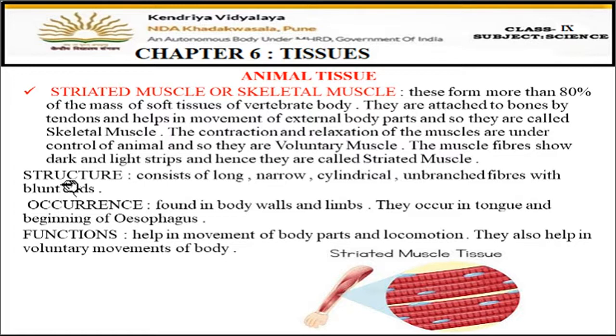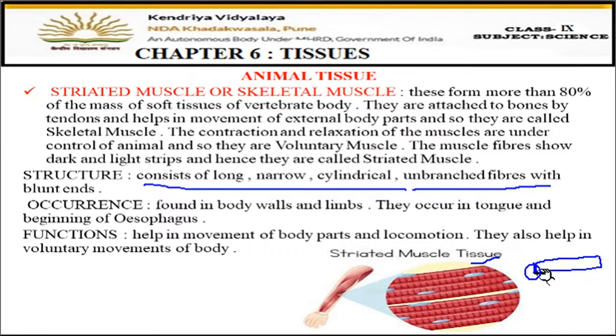Now let's study about structure. So they consist of long, narrow, cylindrical, unbranched fibers. So you can see here these cells are long, they are narrow, they are cylindrical in shape, then they are unbranched. Remember, this is unbranched fibers. They do not have branches. Fine. With blunt ends, and all the ends are blunt. Blunt means like this. This should be the shape of the cell. And they have some dark and light color bands present on them. Such bands are shown here, right? These are called striations. And that's why the name is given striated muscles.